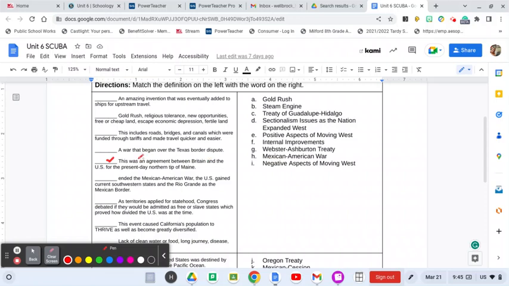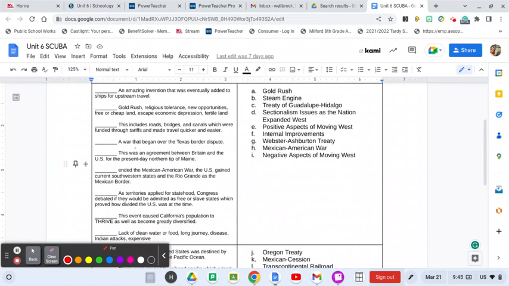This was an agreement between Britain and the U.S. for the present-day northern tip of Maine. So hopefully you already have 4 crossed off. So an agreement between the U.S. and present-day Maine. So Gold Rush, steam engine, is this a Treaty of Guadalupe Hidalgo? Are these sectionalism issues? Are these problems? Are they issues? Positive aspects of moving west, internal improvements, Webster-Ashburton Treaty. Is this Mexican-American War? Negative aspects of moving west. Sorry, y'all, not my best work today.